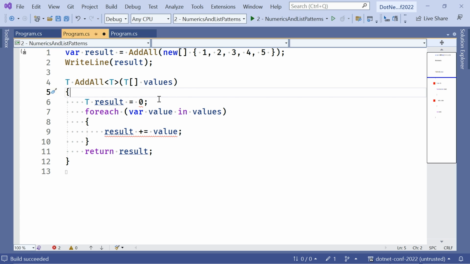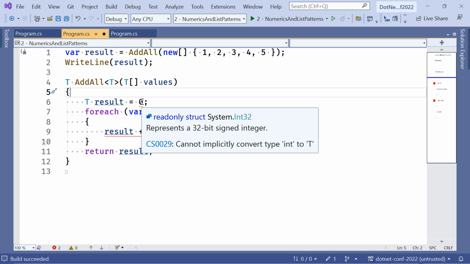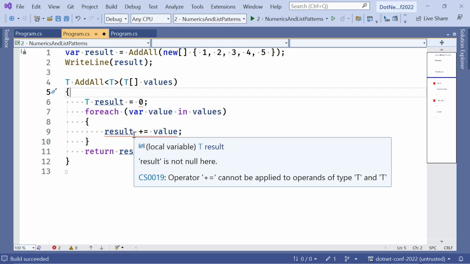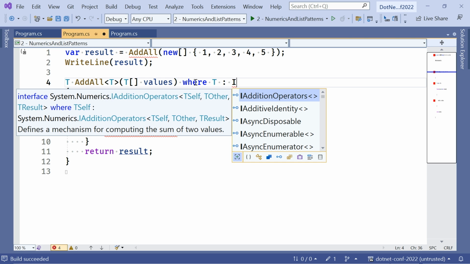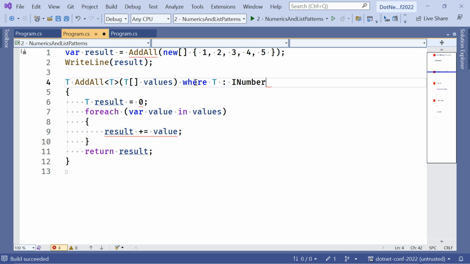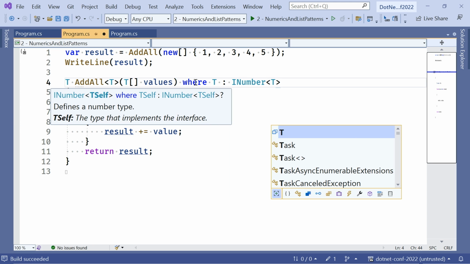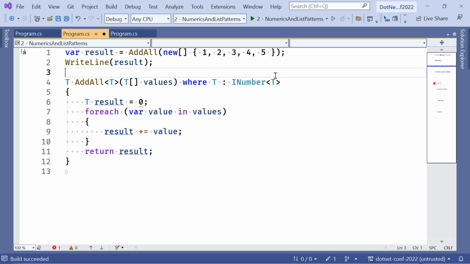Of course, you can't plus random Ts, and they can't be 0. But if this was just all about instance members, we would put a constraint on that generic. We would say where T something something. And wouldn't it be cool if we could put a constraint on it that somehow says I'm a number, I have operators and things that make me a number.